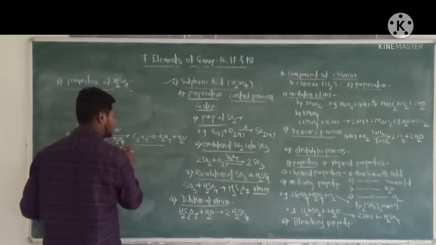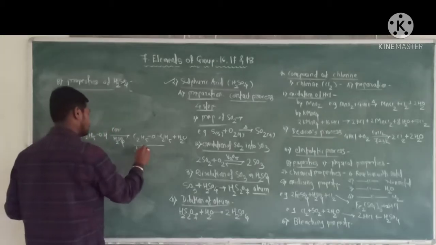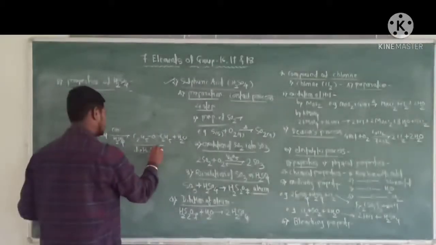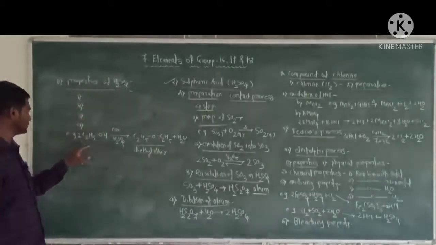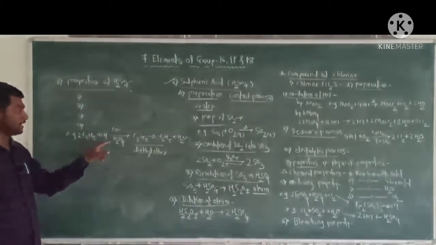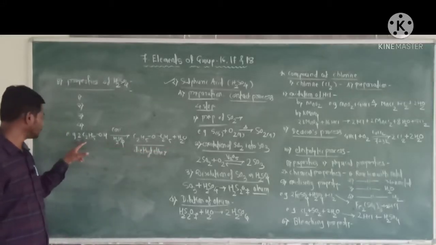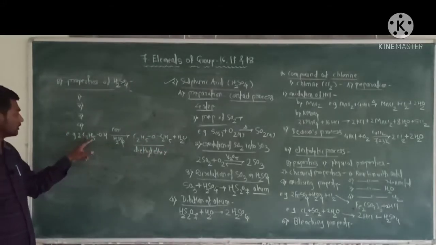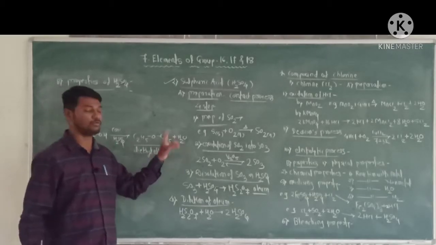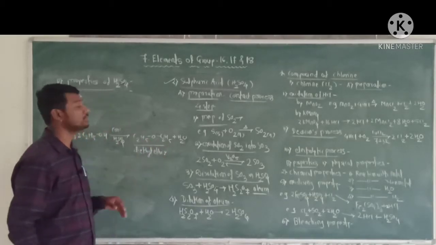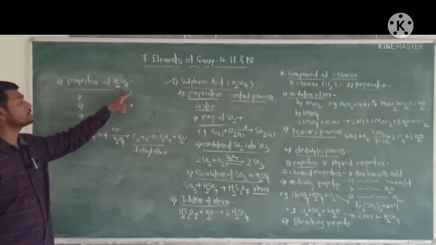This is diethyl ether. This is the example of the dehydrating property of sulfuric acid.